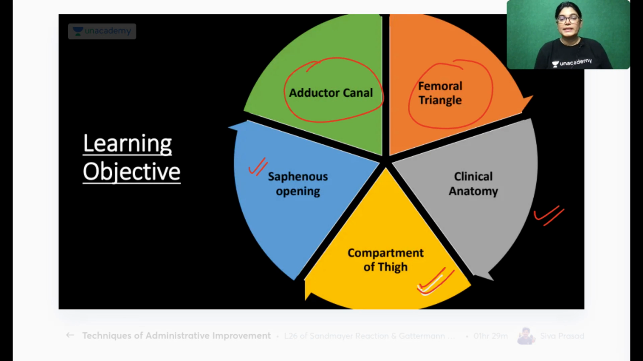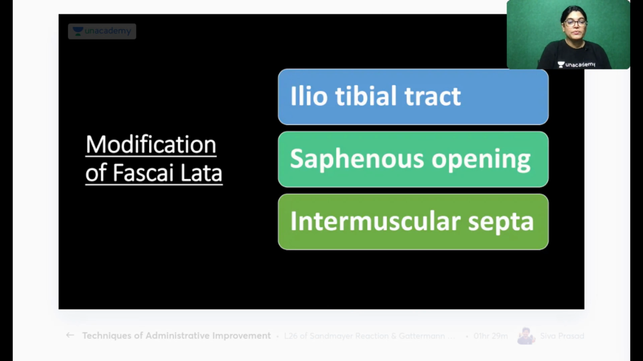Along with the clinical topics and clinical anatomy related to the topic, these are the crux points which I am going to explain today. I want to cover these topics in the session. Modification of deep fascia, which I have already finished in the study session. I have already finished the iliotibial tract.